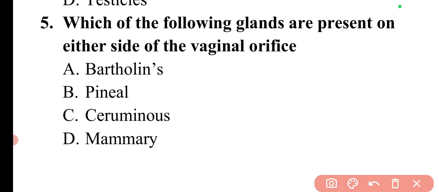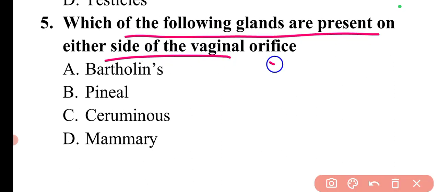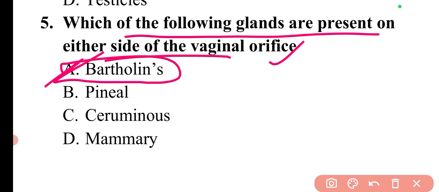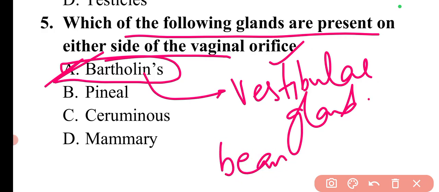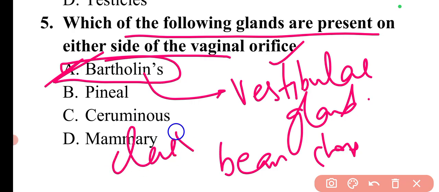Next question is, which of the following glands are present on either side of the vaginal orifice? So the glands which are present on either side of the vaginal orifice are Bartholin's glands. So here option A will be the correct answer. These Bartholin glands are also known as vestibular glands, and these are two pea-shaped glands. And these glands secrete a clear and viscous fluid under sexual excitement.